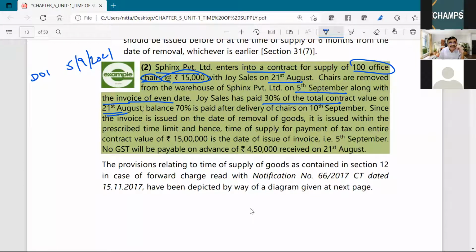30% is paid on 21st August. Balance 70% is paid on 10th of September.